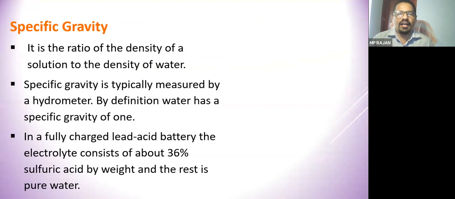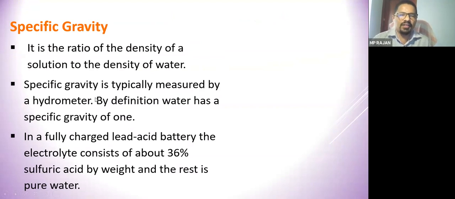The second is the specific gravity. I said during charging, your electrolyte's water content is reduced and sulfuric acid content is increased, and vice versa when the battery is fully discharged. So how will we come to know whether it is converted or not? We can measure the specific gravity of the electrolyte.